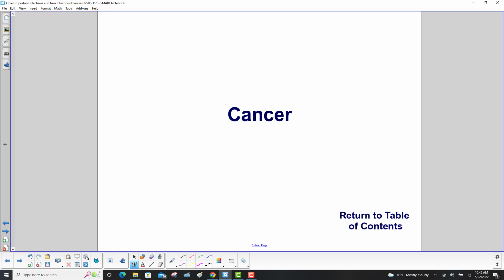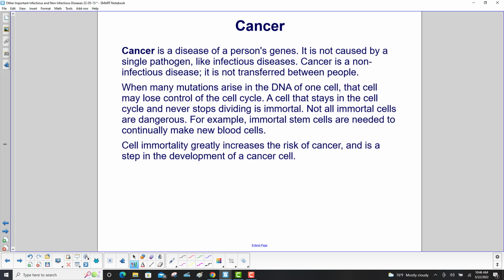Cancer. Cancer is a disease of a person's genes. It is not caused by a single pathogen like infectious diseases. Cancer is a non-infectious disease. It is not transferred between people.